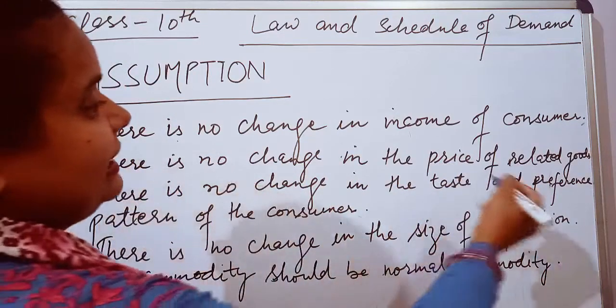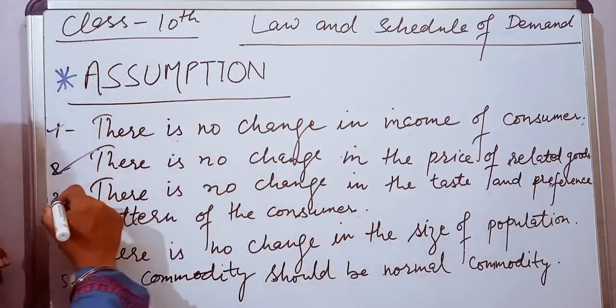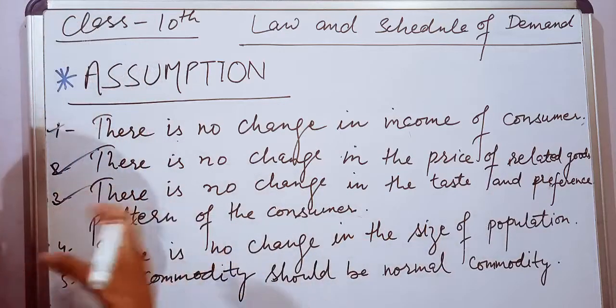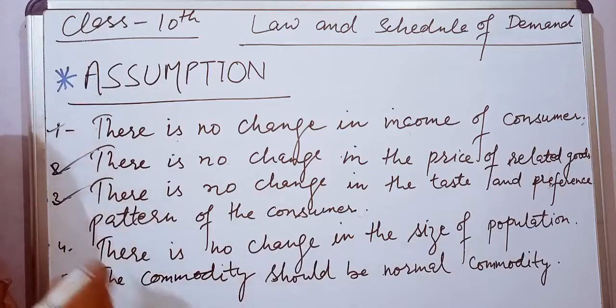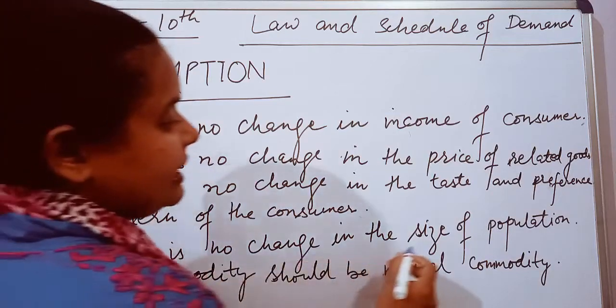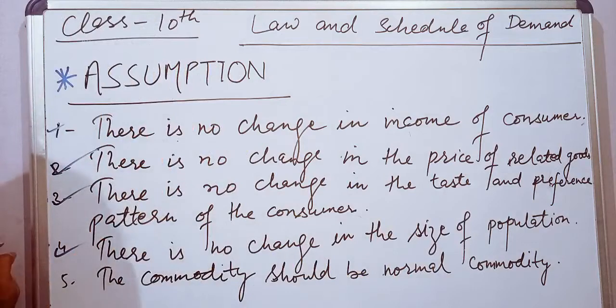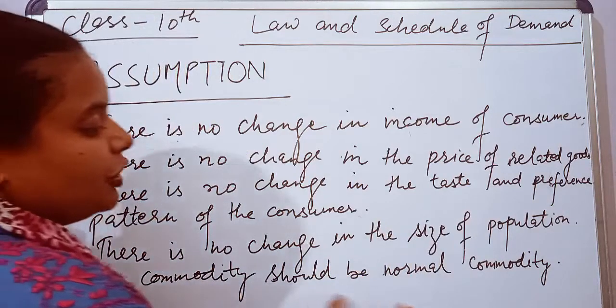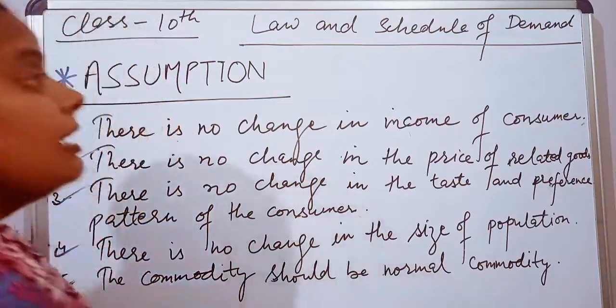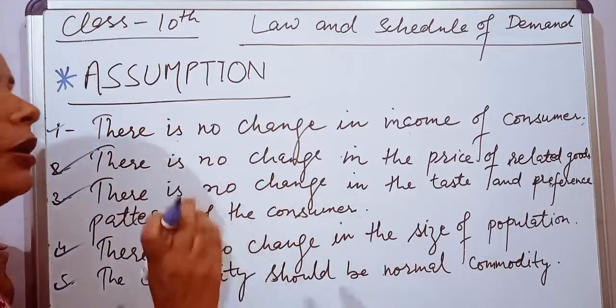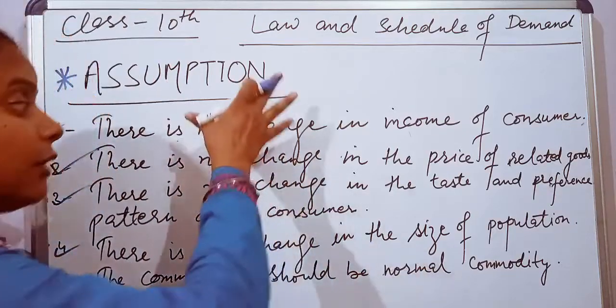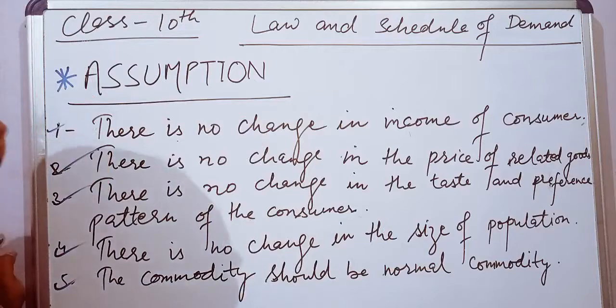Third, there is no change in the taste and preference of the consumer. Means the consumer's taste should not change. Fourth, there is no change in the size of the population. The size of population will also remain the same. Last, the commodity should be a normal commodity. Means the law of demand will only apply when all these things remain unchanged.